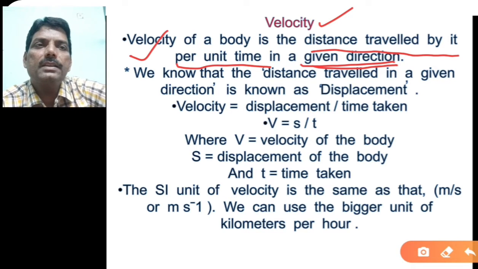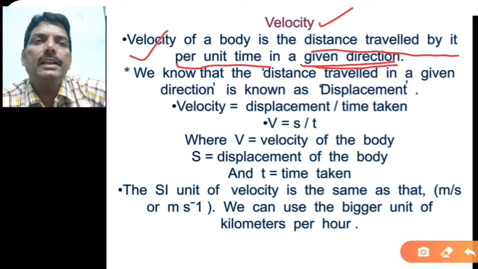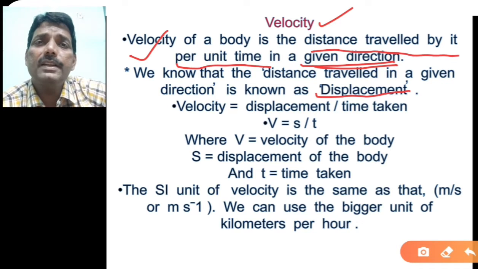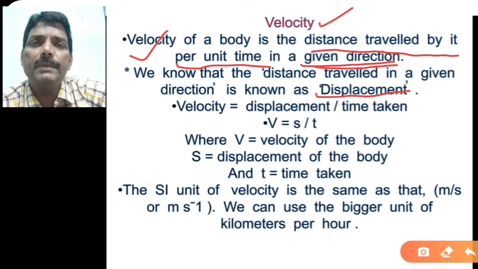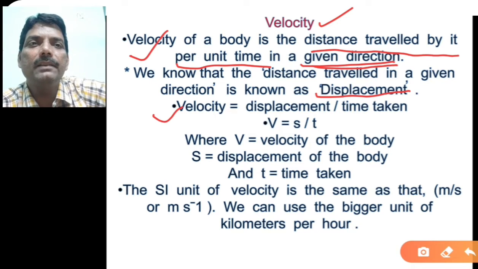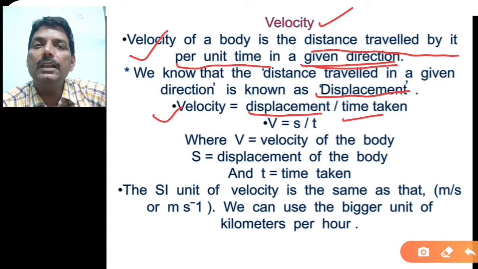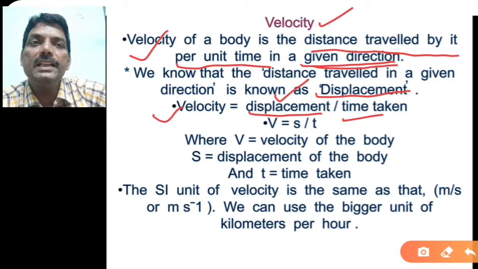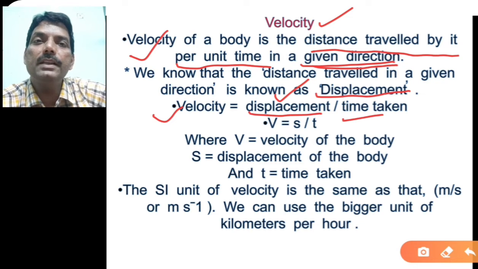So we know that the distance traveled in a given direction is known as displacement. Distance traveled in a given direction, that is the displacement. In the speed formula, speed is equal to distance upon time. So here velocity is nothing but displacement upon time. This is the very simple, or you can say the main, difference between speed and velocity. In speed you get distance upon time. In velocity you get displacement upon time, because velocity is a vector quantity and the object has moved in a particular direction. That means direction you have given here.